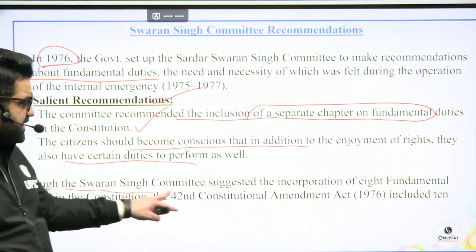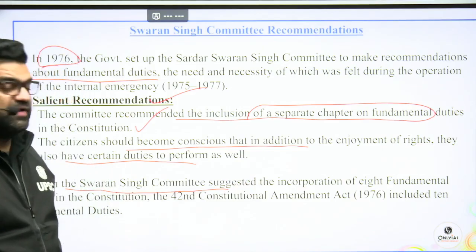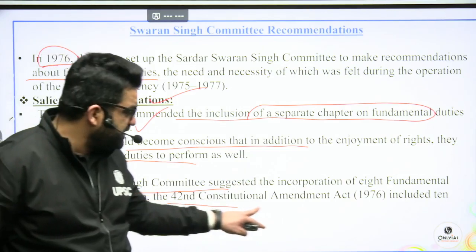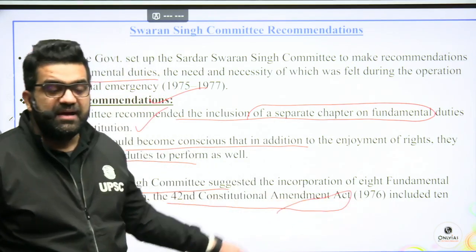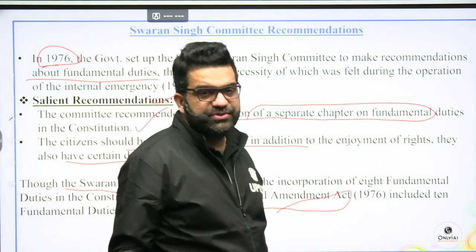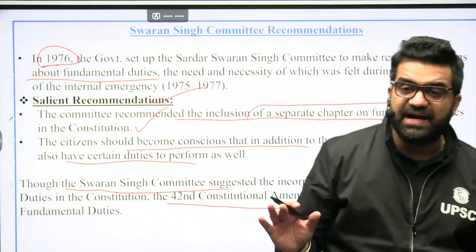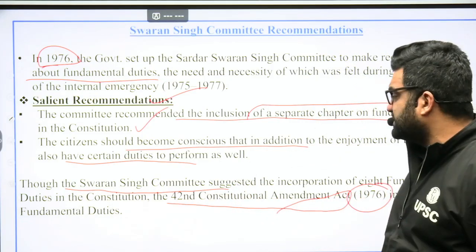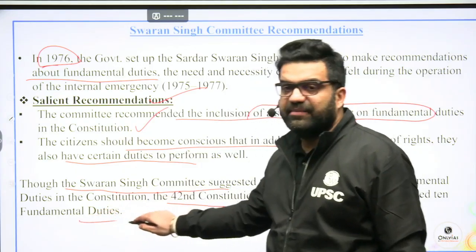Though the Swaran Singh Committee suggested the incorporation of 8 fundamental duties in the constitution, the 42nd Constitutional Amendment Act, which is called the mini constitution, was passed in 1976. It included 10 fundamental duties.